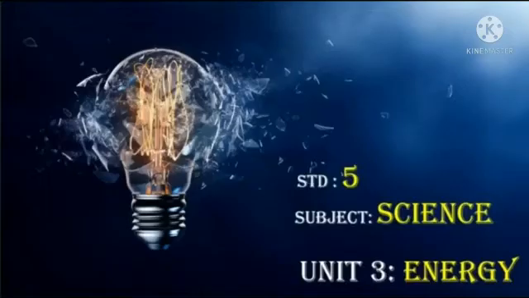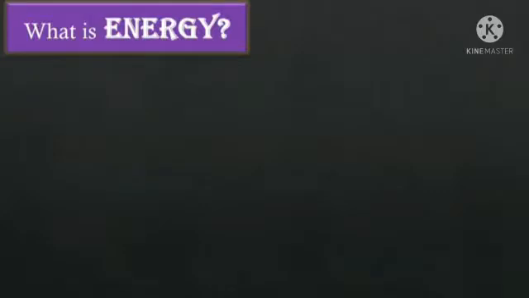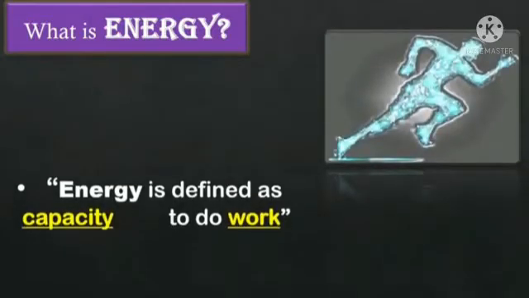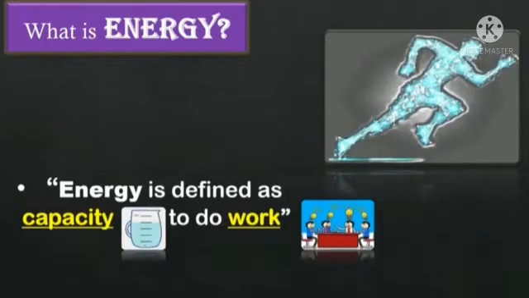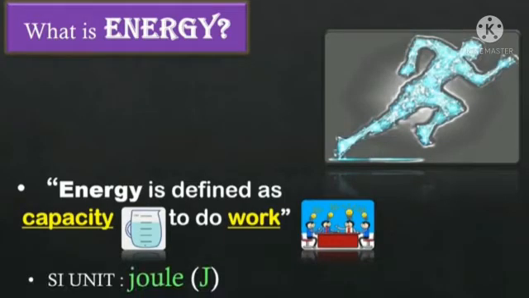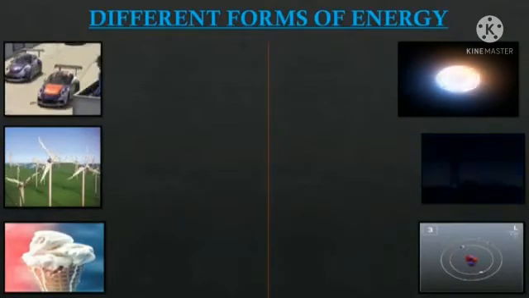Yes, very good. Today we are going to discuss the topic energy. What is energy? In science, energy is defined as the capacity to do work. The standard unit of energy is joule and it's symbolized by J. Now let's see the different forms of energy.